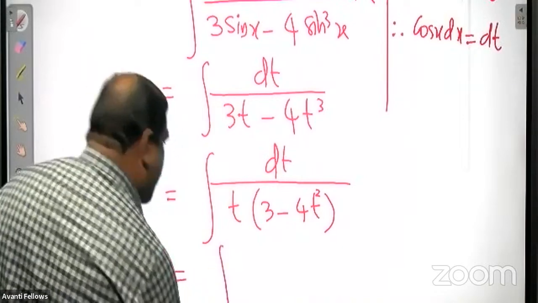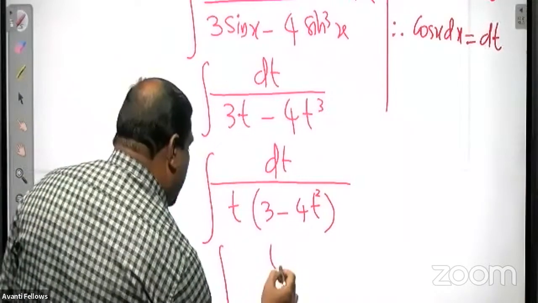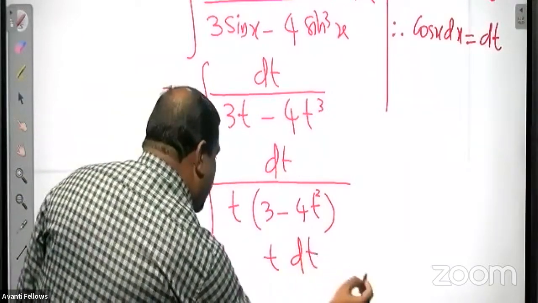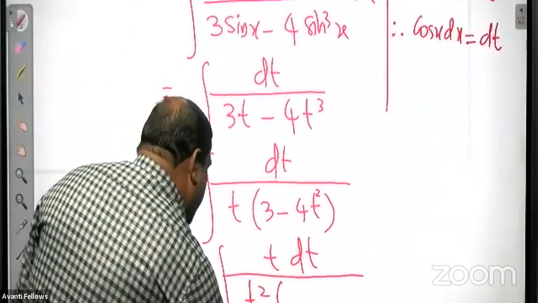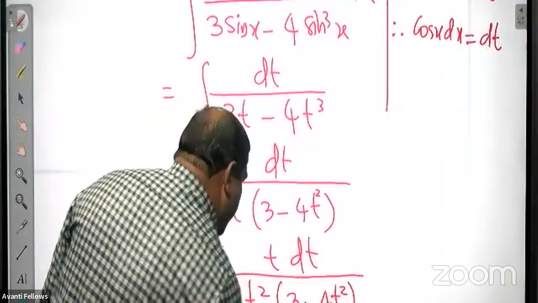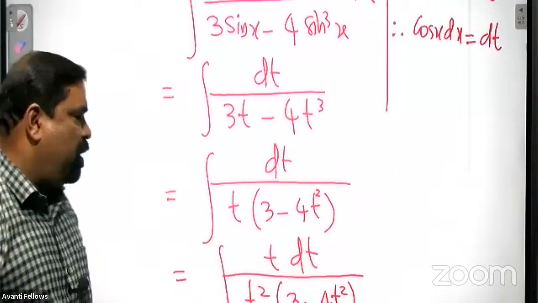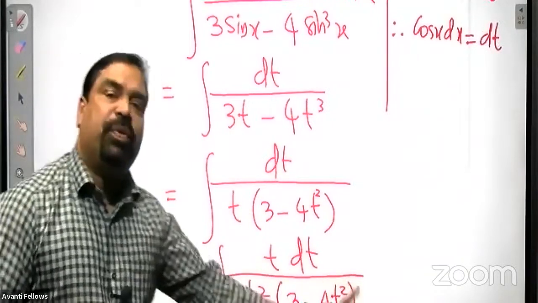Now what I will do? Multiply a t in both numerator and denominator so that the denominator becomes t square into 3 minus 4t square. Numerator is t dt. Denominator is t square into 3 minus 4t square.